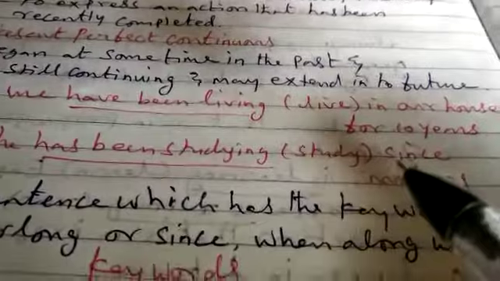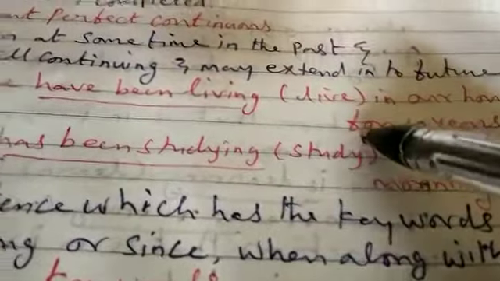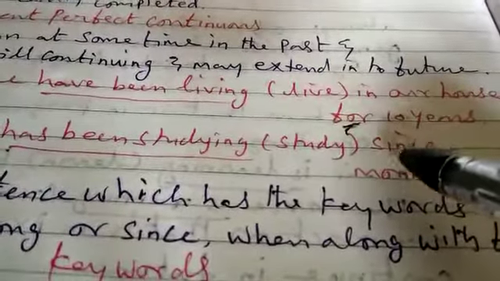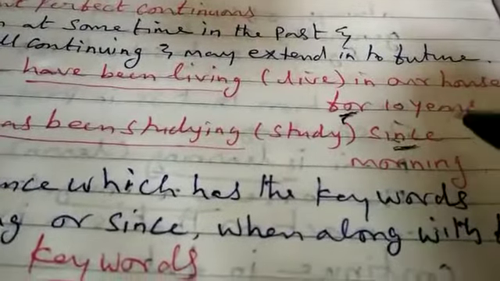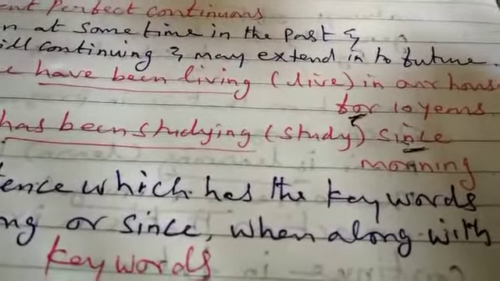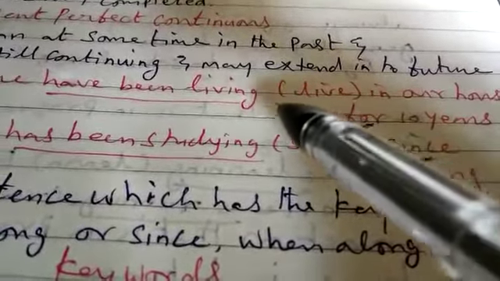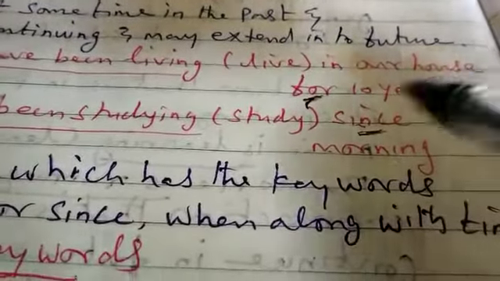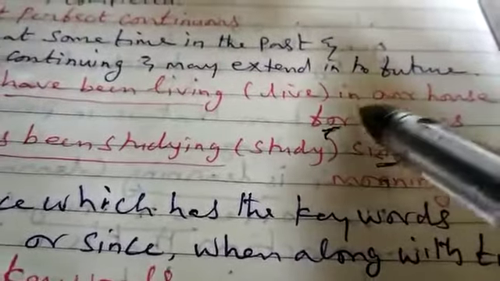Here you can ask one question. In the first sentence we use for, and here we use since. What is the difference between the usage of for and since? In the sentence "We have been living in our house for 10 years," 10 years is a total period of time.